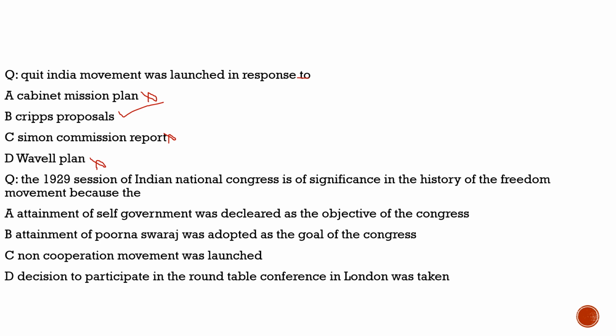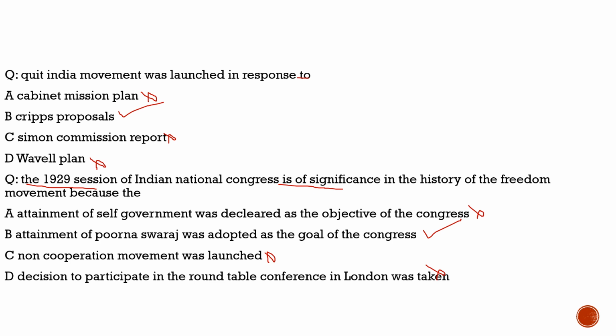Now coming to the last question of today's discussion, it says the 1929 session of the Indian National Congress is of significance in the history of the freedom movement because the attainment of self-government was declared as the objective of the Congress. No, self-government was never declared as the objective. Non-cooperation movement was launched. No. Decision to participate in the Round Table Conference in London was taken. No. Attainment of Purna Swaraj was adopted as the goal of Congress. 100% correct. So the correct option is option B.